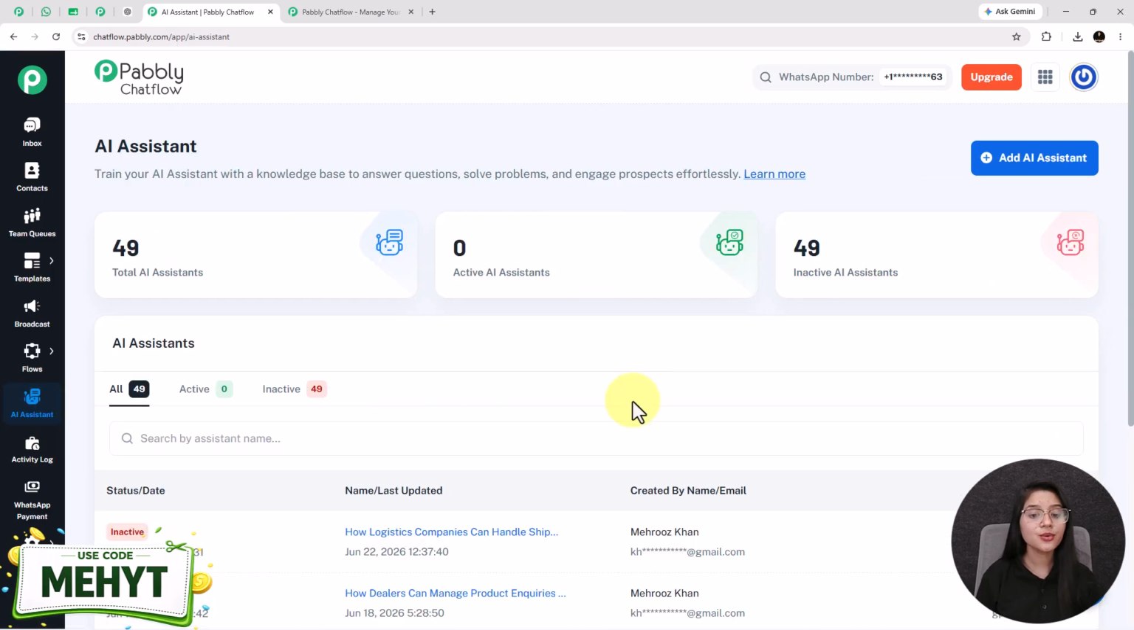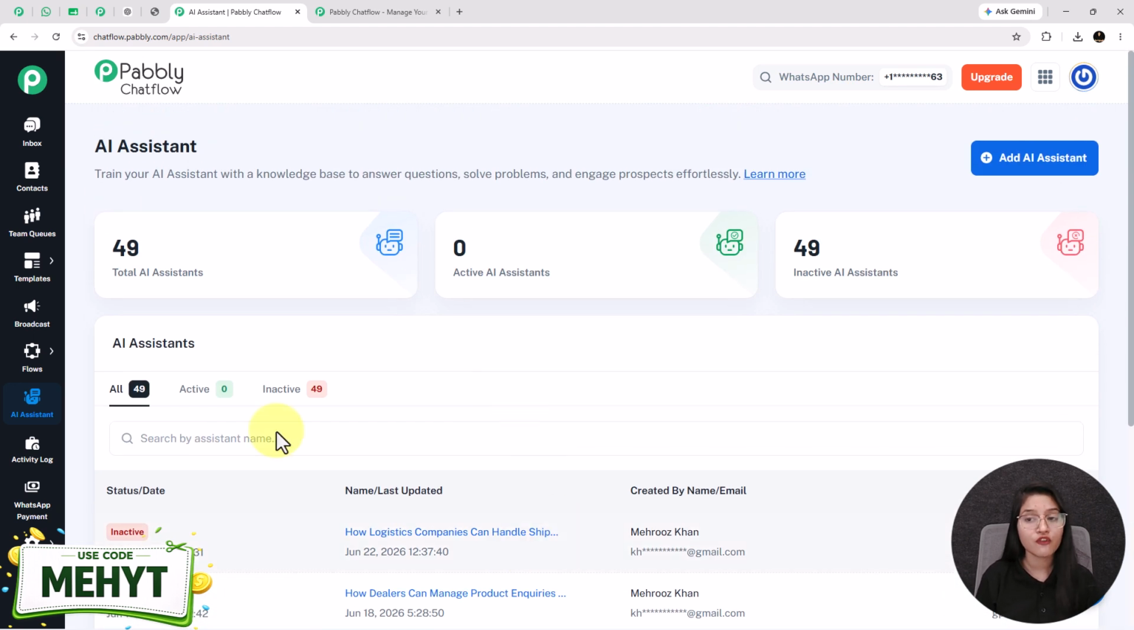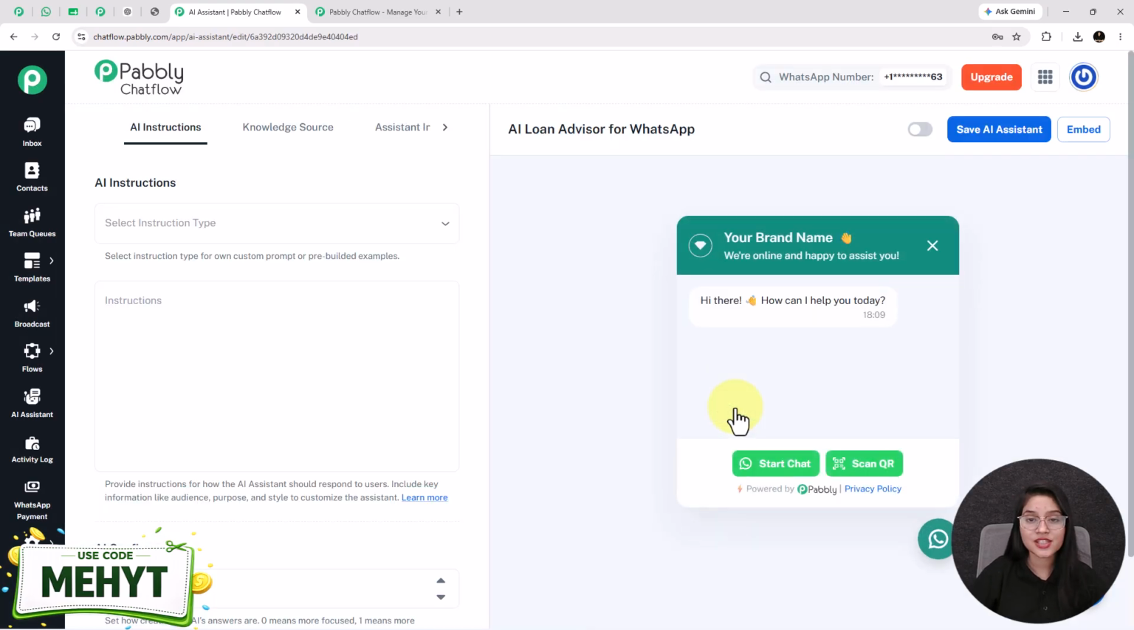See, here you can train your AI assistant with a knowledge base to answer common questions. In a few minutes, you will understand how you can create an AI assistant and what a knowledge base is. I have already created some AI assistants before. For creating a new one, you have to click on this plus Add AI Assistant button. Next, give your AI assistant a descriptive name, which I give as AI loan advisor for WhatsApp. Next, click on this button. See, our AI assistant is created successfully.